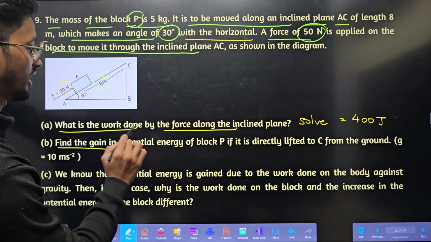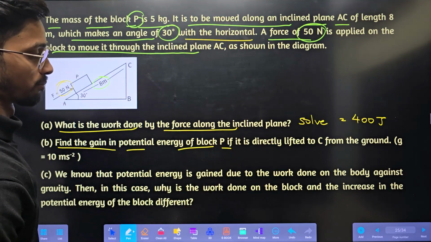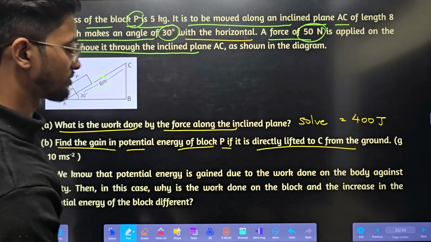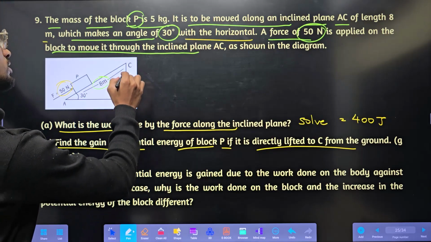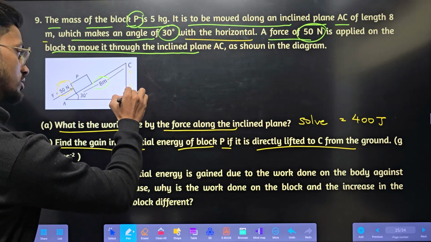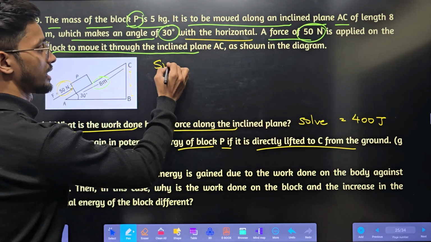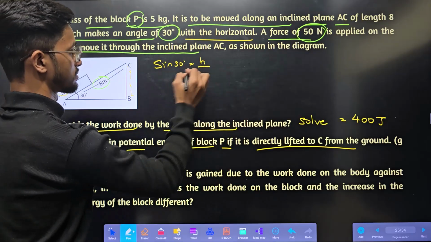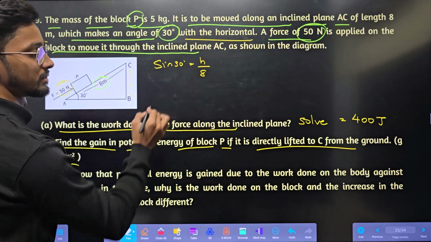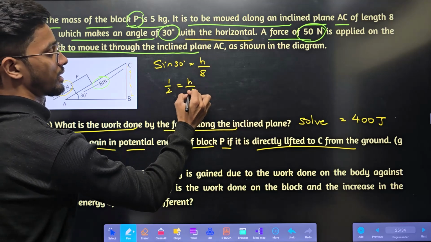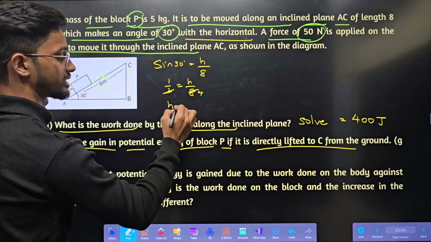Next, find the gain in potential energy of the block P if it is directly lifted to C from the ground. So we need to find this distance h. Sine 30 degree is equal to h by 8. So half is equal to h by 8. 2 ones are 2, 2 fours are 8. h is equal to 4 meter.